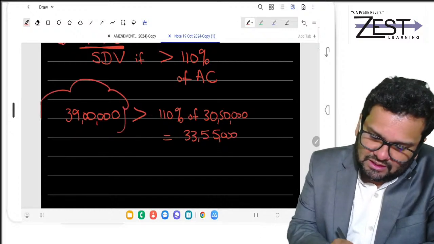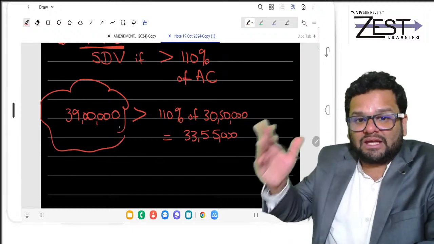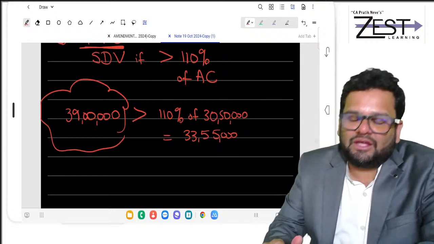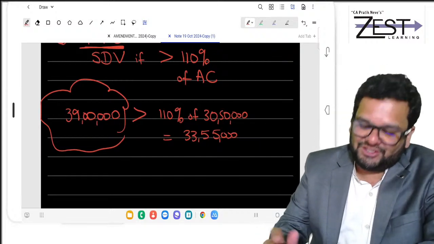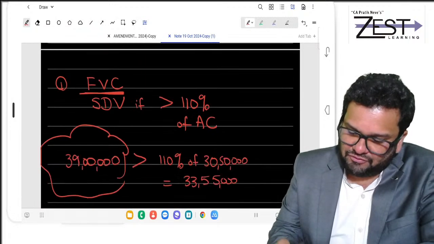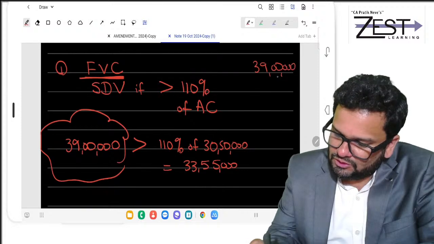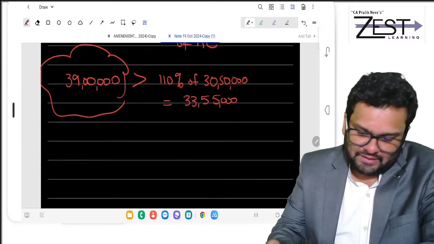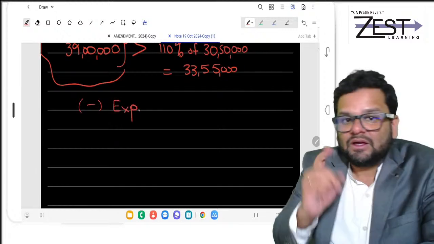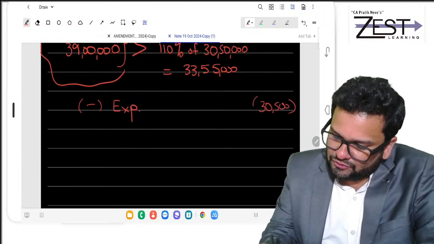Government says if your stamp duty value is so high that it is overtaking 110% of actual consideration, then we don't believe in your actual consideration. Then forget your actual consideration. Your FVC will itself be stamp duty value. So 39 lakhs. From that, less expense on transfer. We know expense on transfer, we just calculated 30,500.